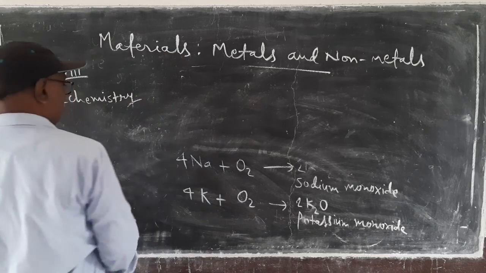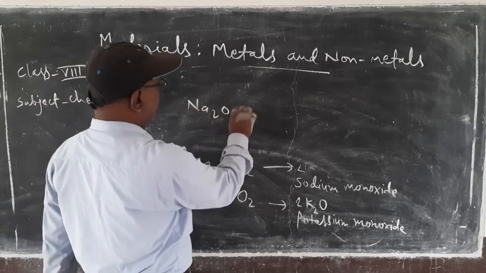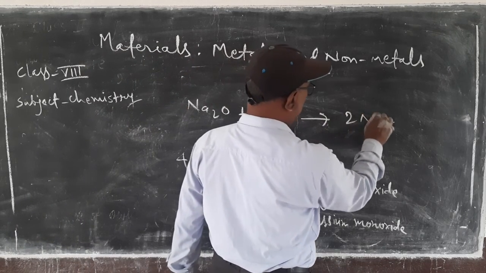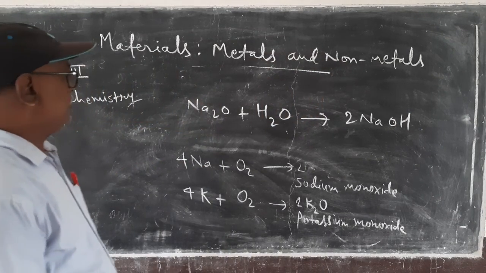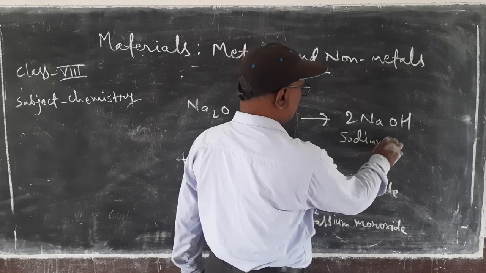These are the chemical properties. Na2O plus H2O gives 2NaOH. The name of the compound is sodium hydroxide.